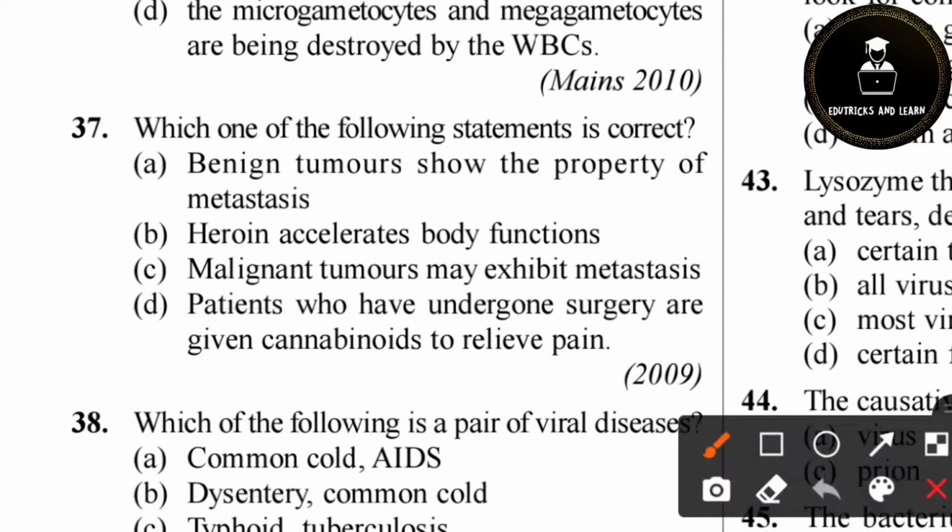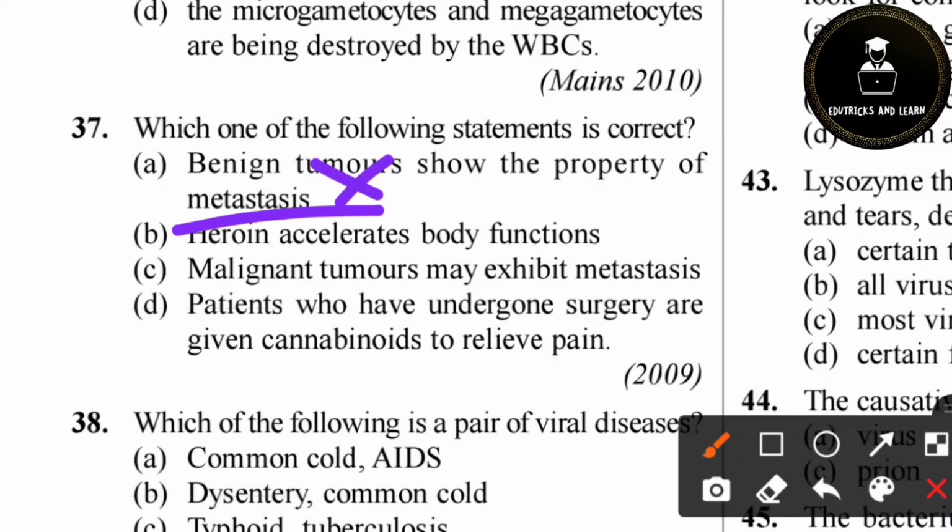Then 37th question. Which of the following statements is correct? They are asking. First one: benign tumors show the property of metastasis. No. Only malignant tumors show the property of metastasis. What is metastasis? An infected cancerous cell moves to another site using blood and causes the spread of cancer. It is metastasis. So it is caused by malignant tumors.